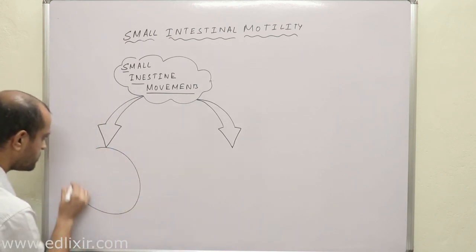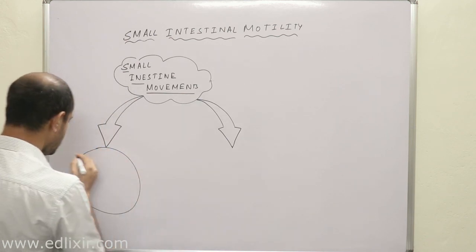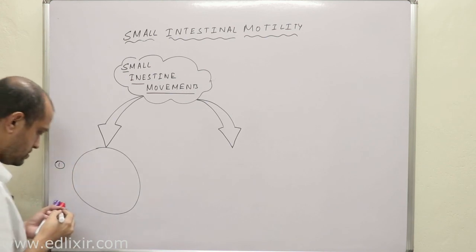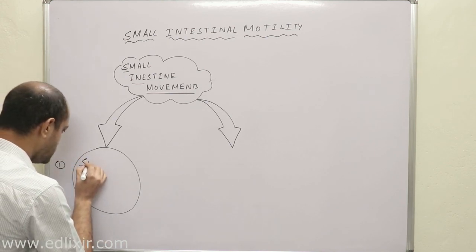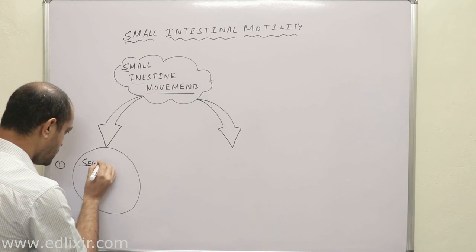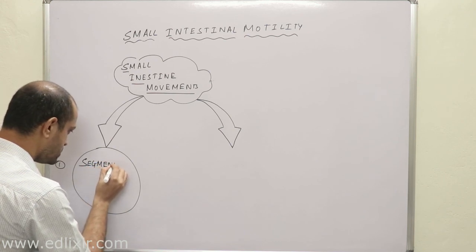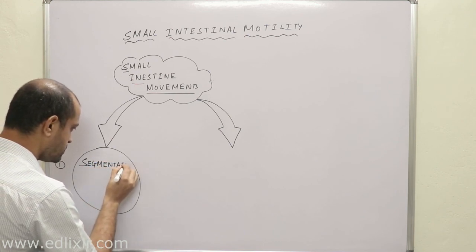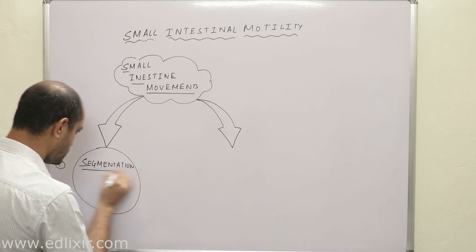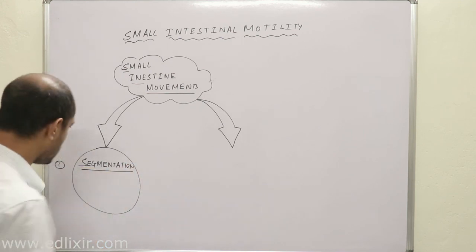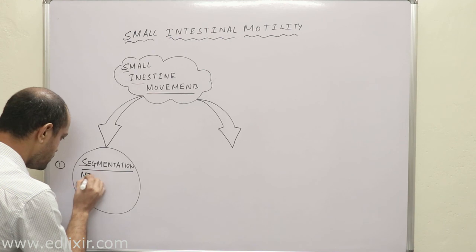Number one is segmentation, okay, which is also called mixing movement.